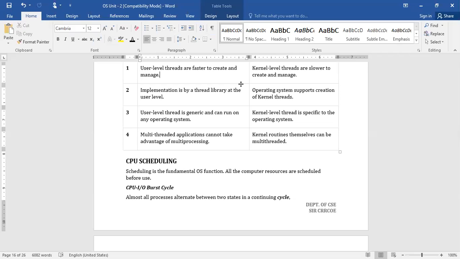Make it fast. If you have any query, you can drop a message in the chat now. Otherwise, I'll continue with CPU scheduling.